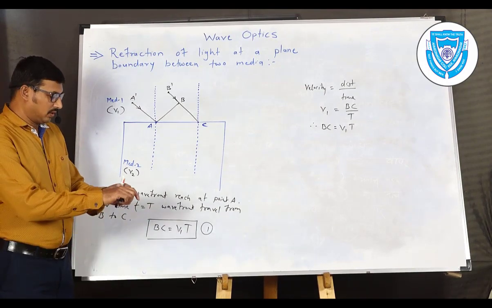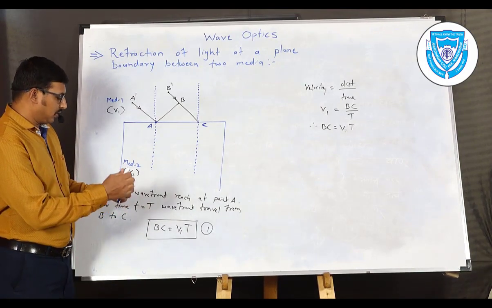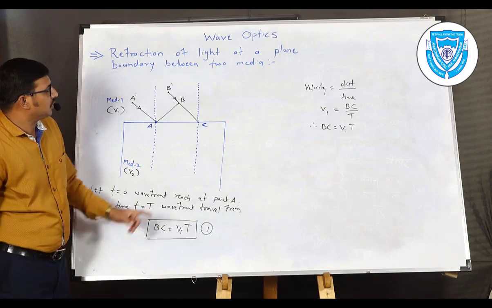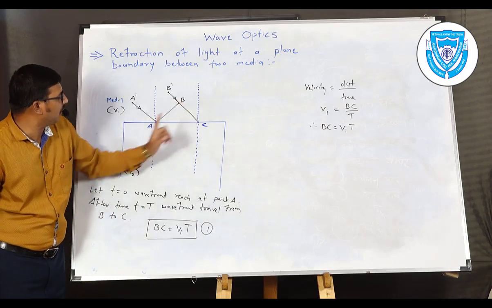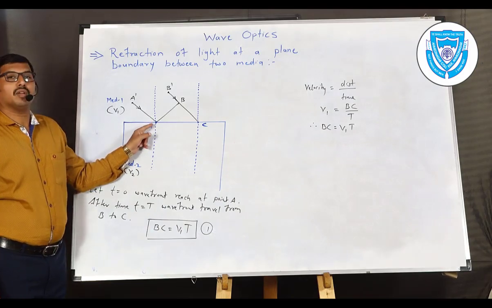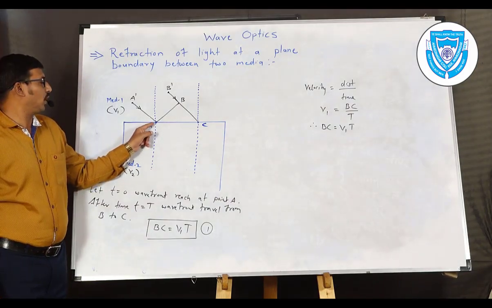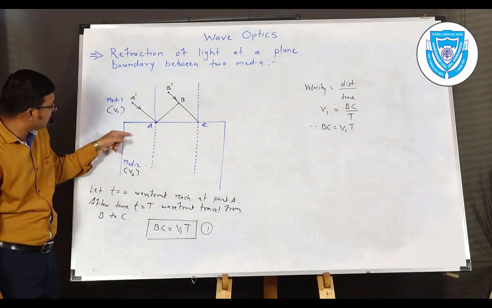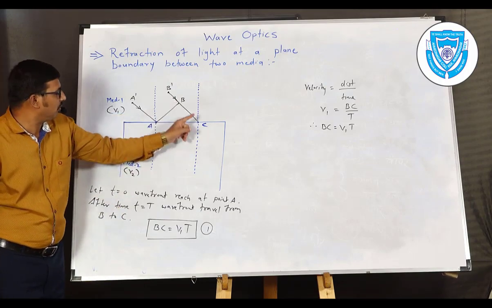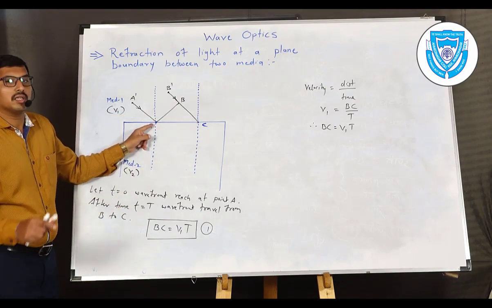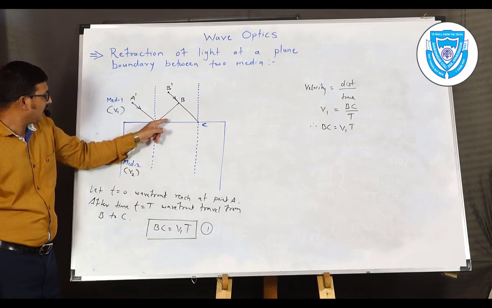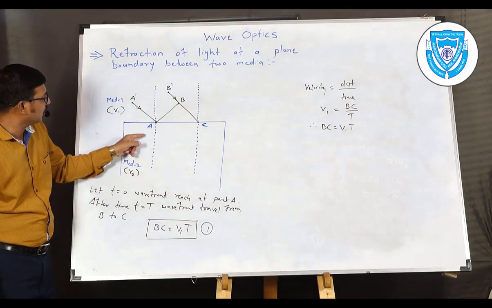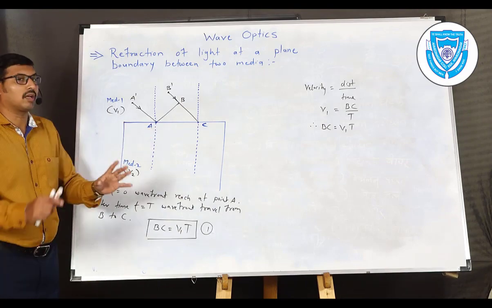Now we begin with the next part of the diagram. When in small time t, the wavefront reaches from point B to point C, a secondary wavelet is produced from point A in medium 2. So in the same time interval, the secondary wavelet generates from point A and enters into medium 2 in the form of a semicircle like this.